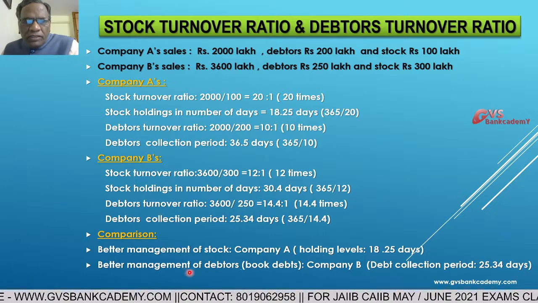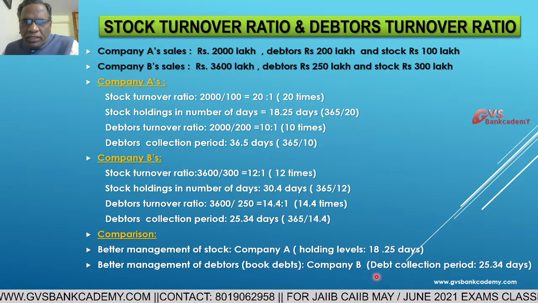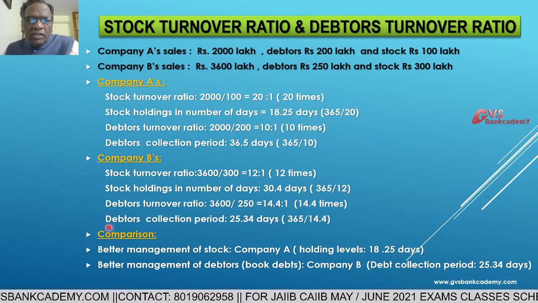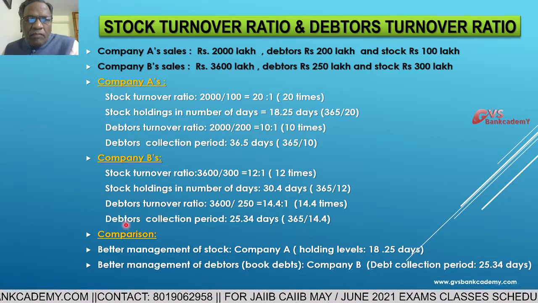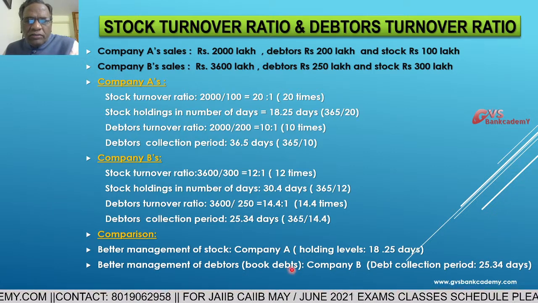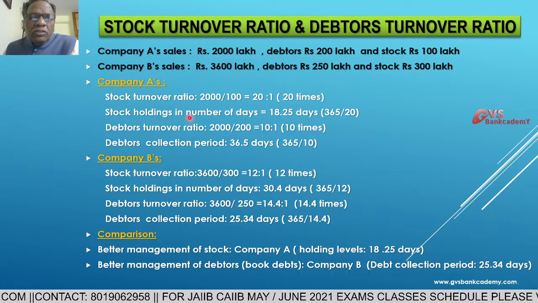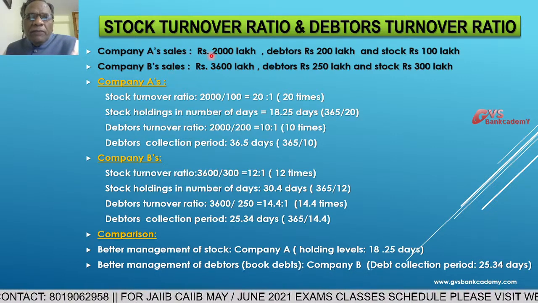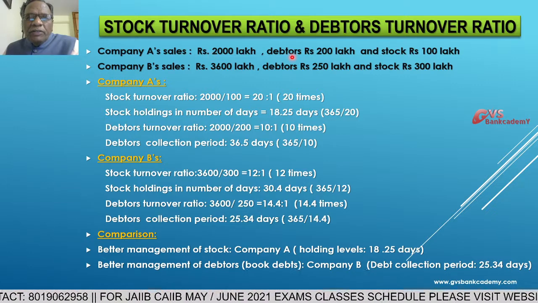Why? When the collection period is lesser, the amount blocked in sundry debtors, in working capital, is also less. That's why company B is best. These questions they are asking repeatedly in the JAIIB accountancy paper and principles and practice of banking paper.